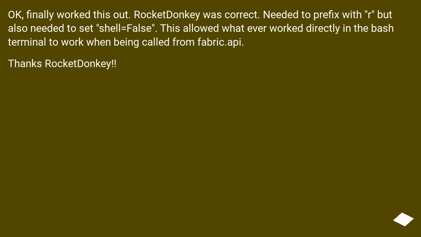Okay, finally worked this out. Rocket Donkey was correct. Needed to prefix with R but also needed to set shell equals false. This allowed whatever worked directly in the bash terminal to work when being called from fabric.api. Thanks Rocket Donkey.